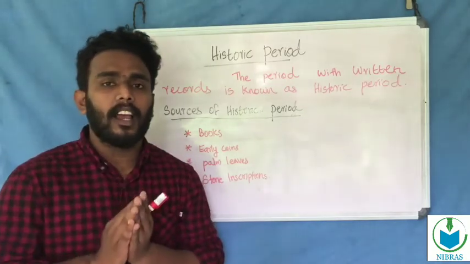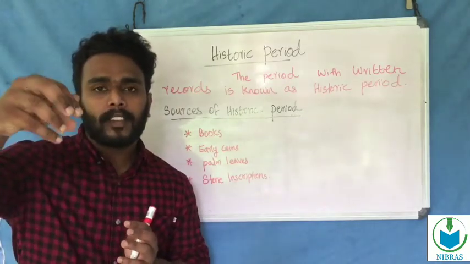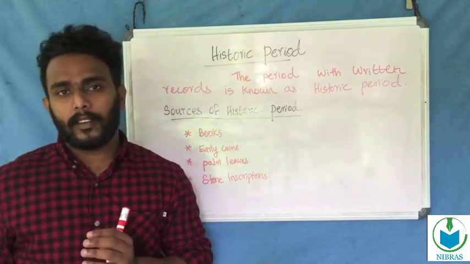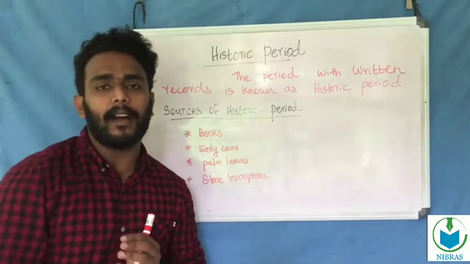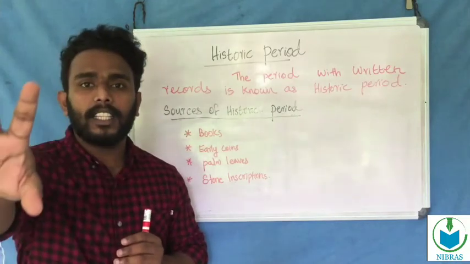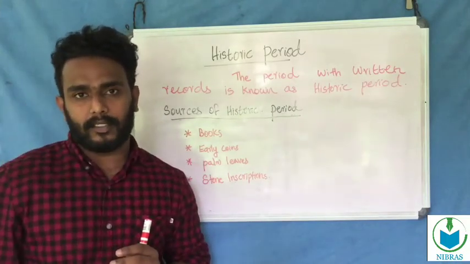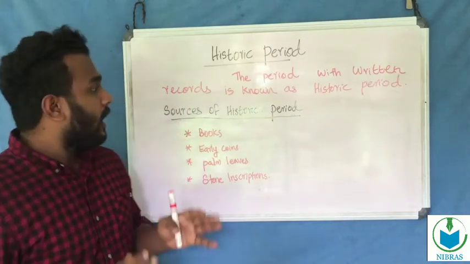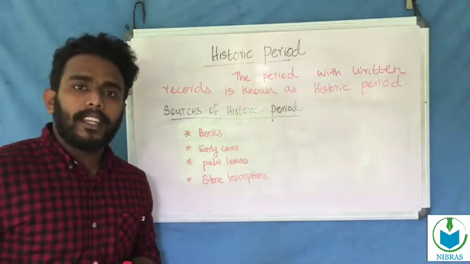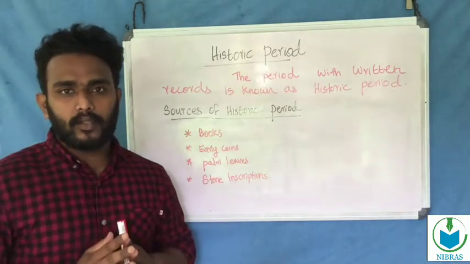Stone inscriptions are important in Islamic history. When we study Islamic history, we get most of our information about Islam from the stone inscriptions written by those people. Okay, these are the sources of the historic period.